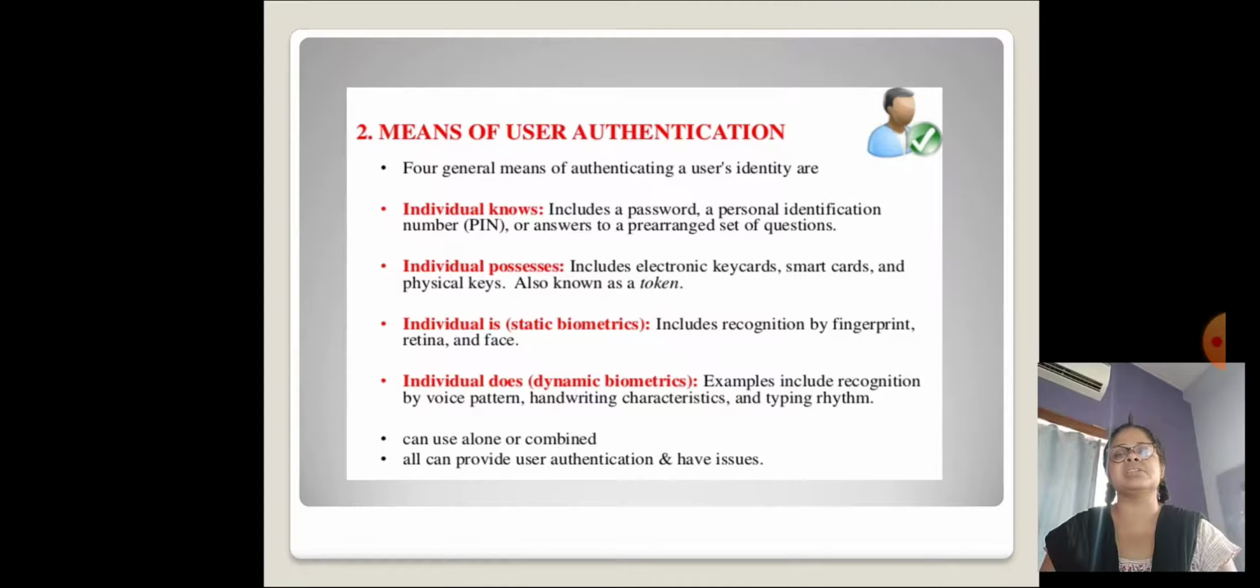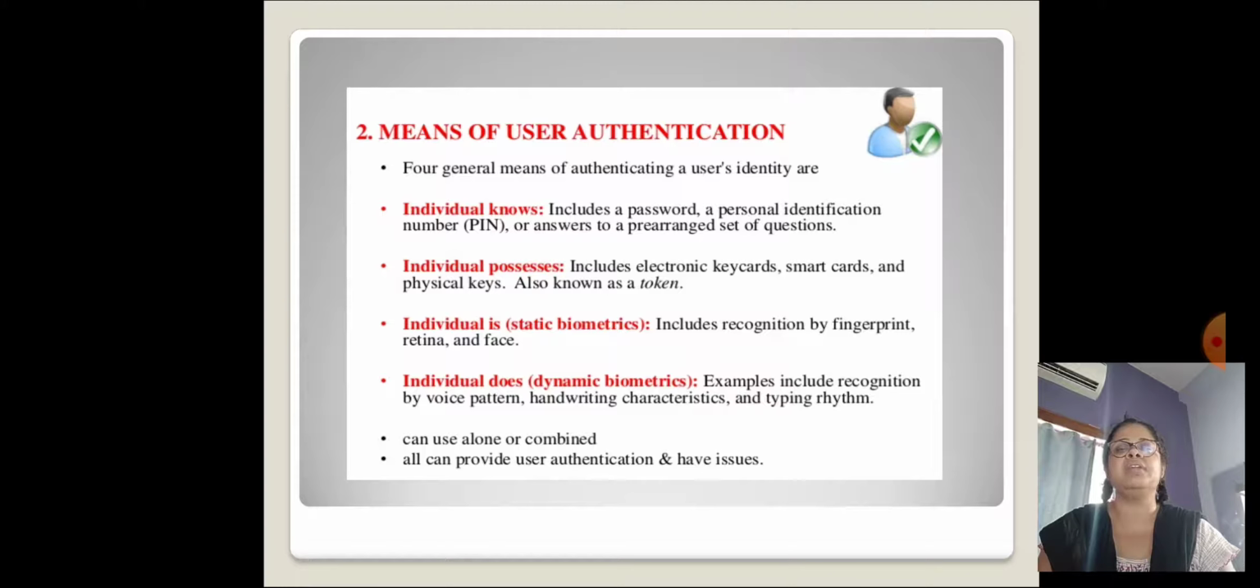Something the individual possesses includes electronic key cards, smart cards and physical keys, also known as tokens. They are called possession factors and consist of anything a user must have in their possession in order to log in. This category includes one-time password tokens or smartphone apps, employee ID cards, and SIM card based mobile phones.